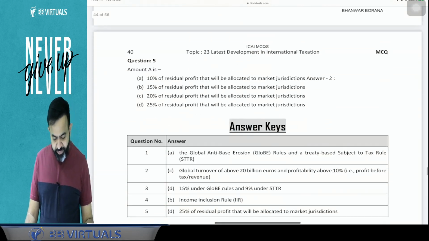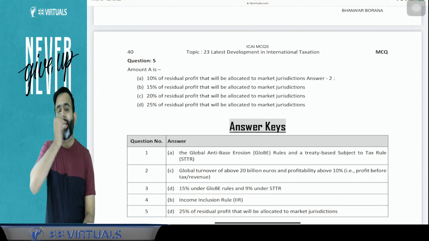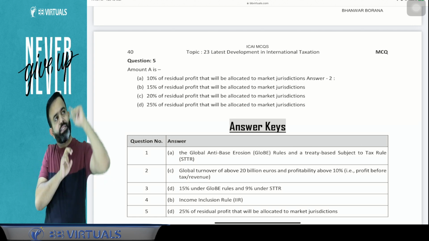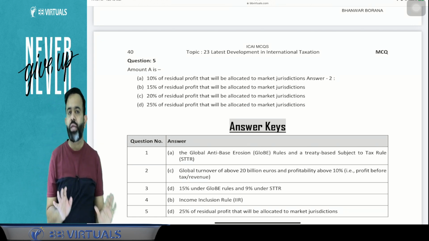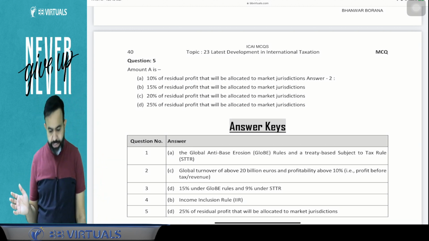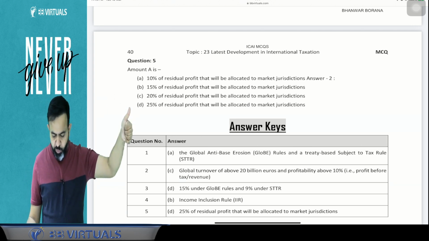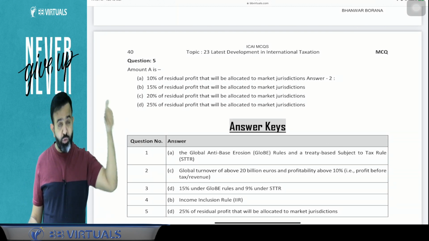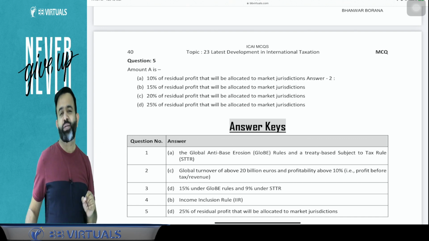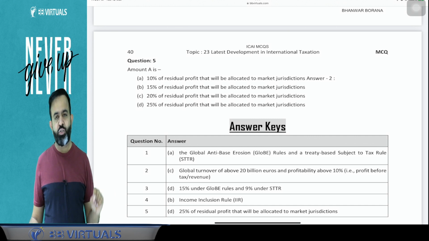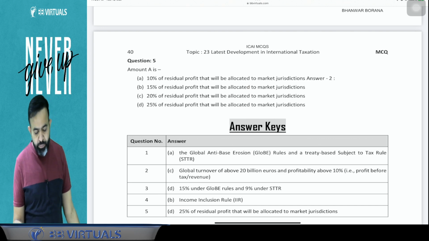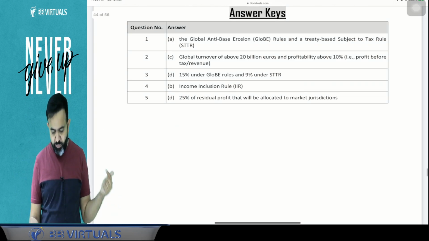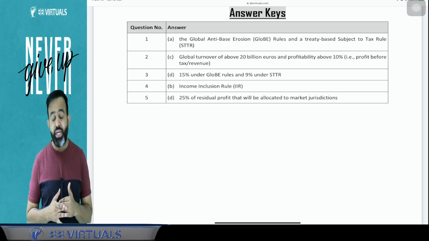Now question number 5. Question number 5 says amount A. Amount A means whatever your profit, 10% profit, in excess of 10%, and out of that excess, 25% will be the amount A that will be allocated to the various countries. So here, is it 10% of residual profit that will be allocated to market jurisdiction, or 15% of residual profit, or 20%, or 25%? Guys, the right answer is 25% of residual profit. So whatever 25% of residual profit, that will be allocated to the market jurisdiction from where they are getting the revenue. You got my point or not? Yes. So for question number 5, your answer is D. So D is the right answer.